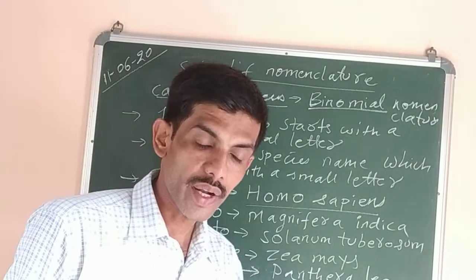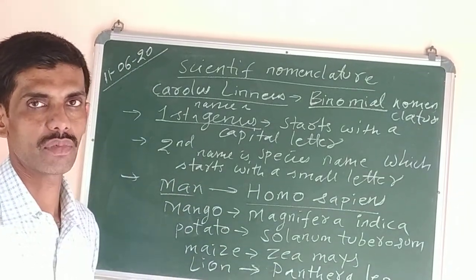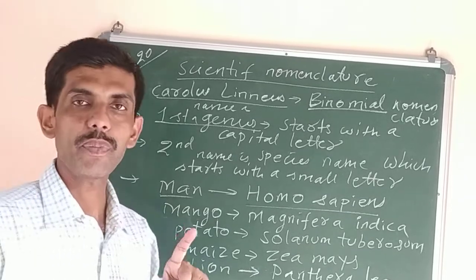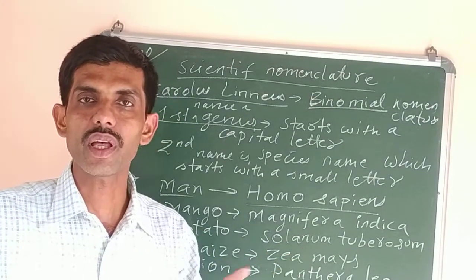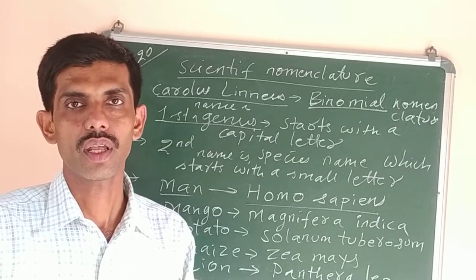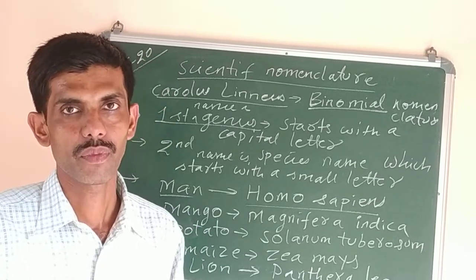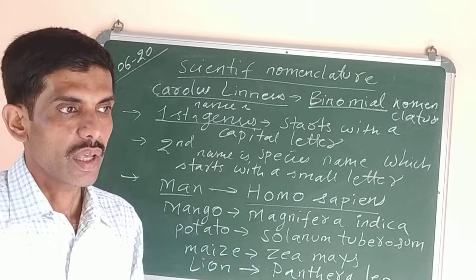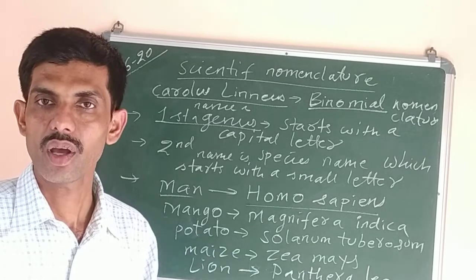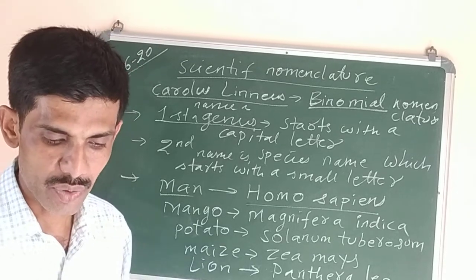Okay. Now next, what are the drawbacks of Linnaeus classification? In the Linnaeus two kingdom system of classification, there are certain drawbacks. Why? Because number one, he placed the organisms with similarities and differences also within one group only. Number two, unicellular and multicellular organisms, he had placed them in one group. And number three, he had placed photosynthetic and non-photosynthetic organisms together in one group only. So this was also not good, because it was a drawback.